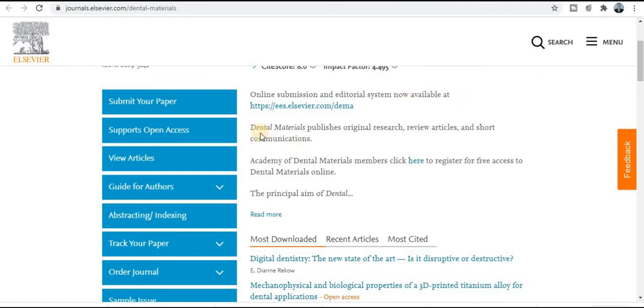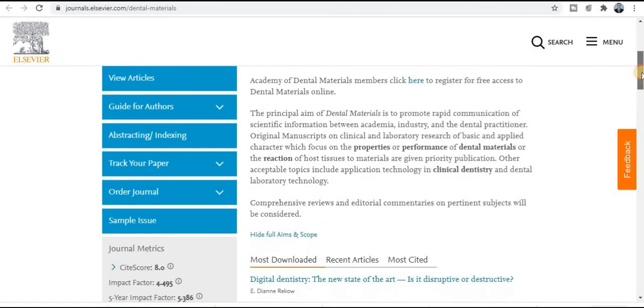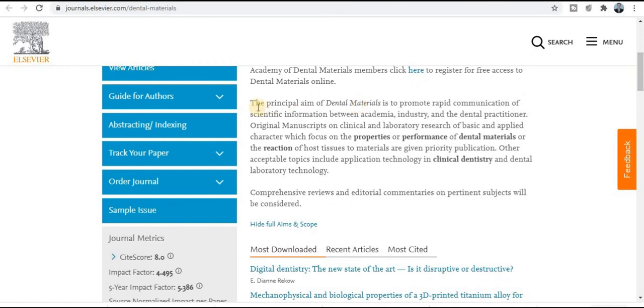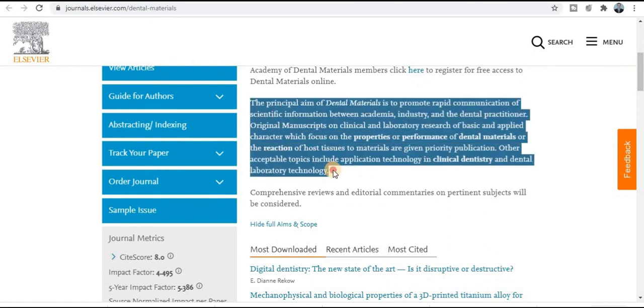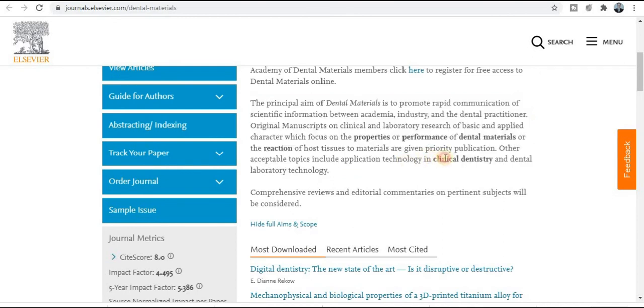And what types of topics? You can see Dental Materials publishes original research, review articles, and short communications. If your research article comes under these, then you should prefer this journal to publish your ideas. Read this section very carefully on what topics and titles are covered by the journal, so you will have the particular information about the topics. For example, here you can see clinical dentistry. If your research area comes under dental and clinical dentistry, you should choose this particular one.